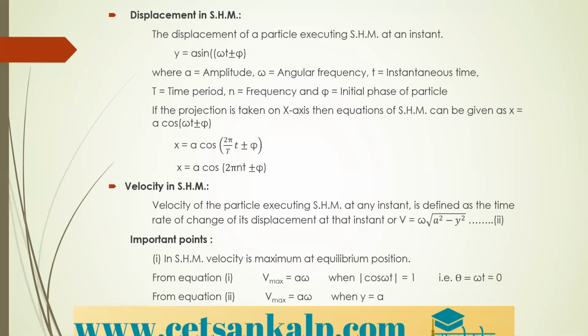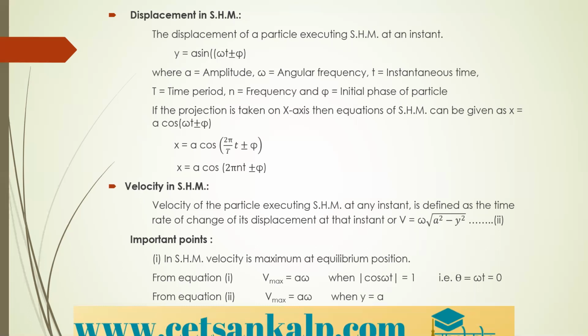So why are we getting this here? When cos omega t is equal to 1, theta is equal to 0. Therefore, you will get V max is equal to A into omega.